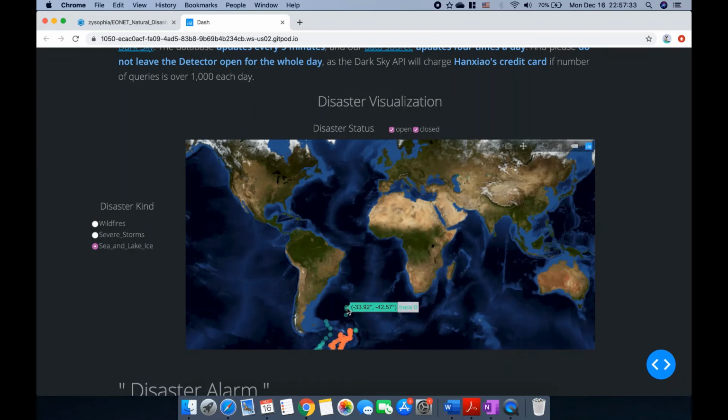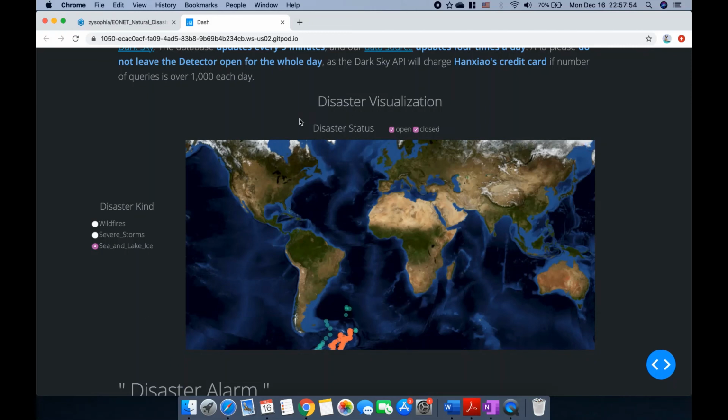Also, as we can see right now, all the points showing the locations are actually using the coordinates. So it's kind of hard for people to tell which city or which country the natural disaster is happening in. So our next step also includes adding city names as well as country names to our map.